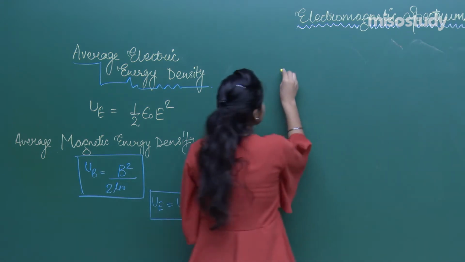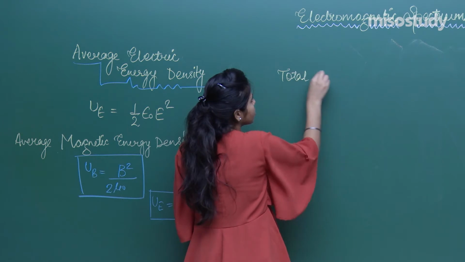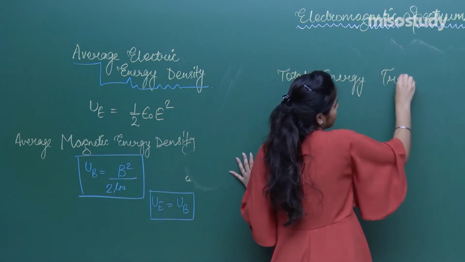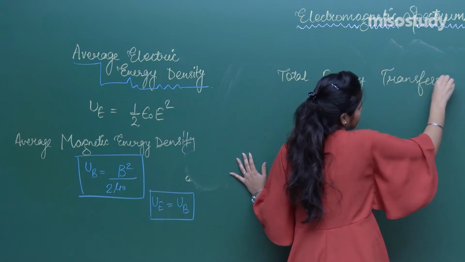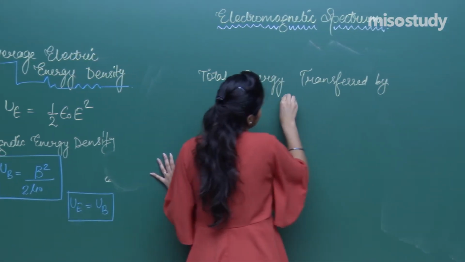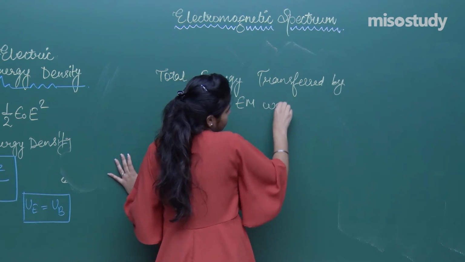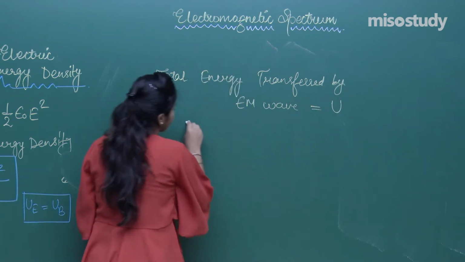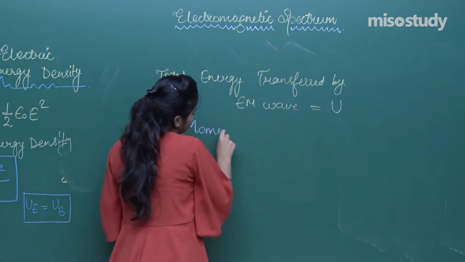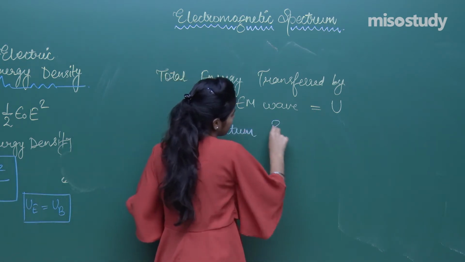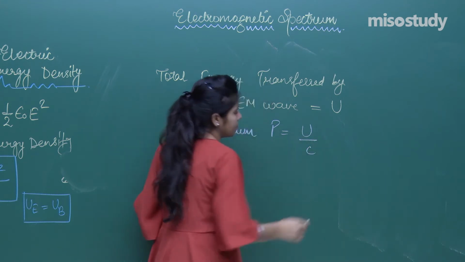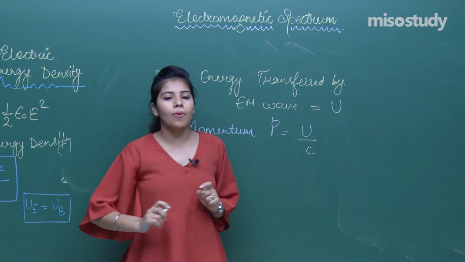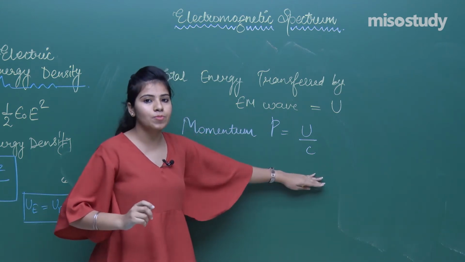For example, if the total energy transferred by EM wave is U, then the momentum will be U upon C. Momentum is denoted by P, so P equals U upon C, where C is nothing but the speed of light.